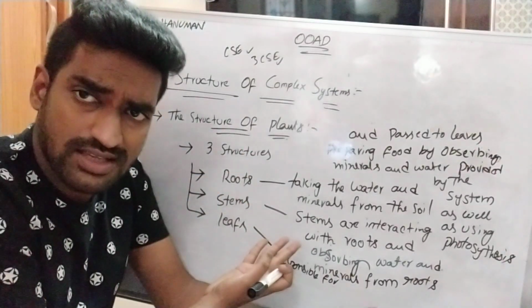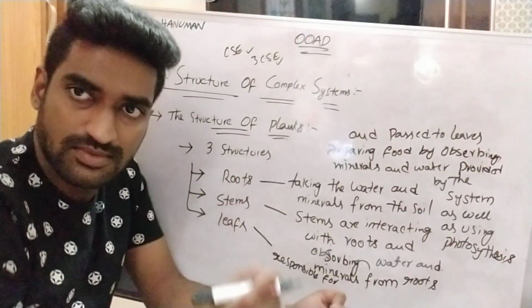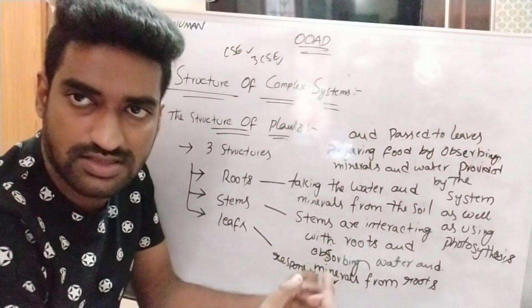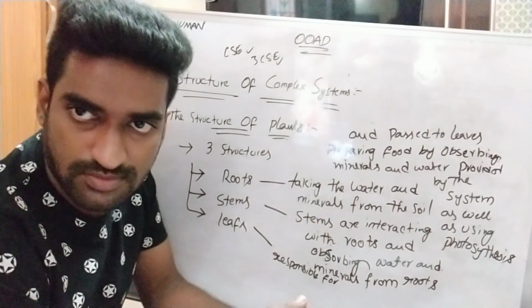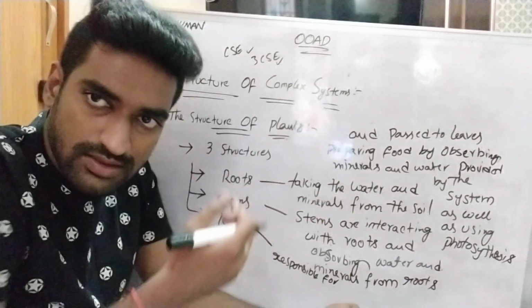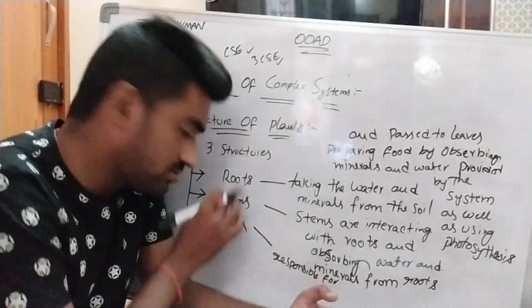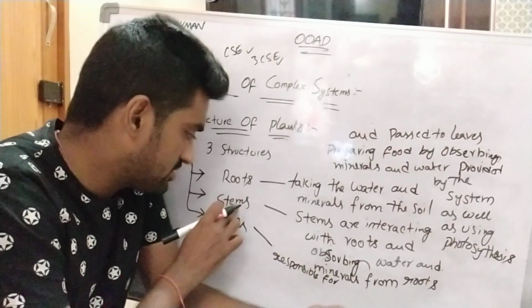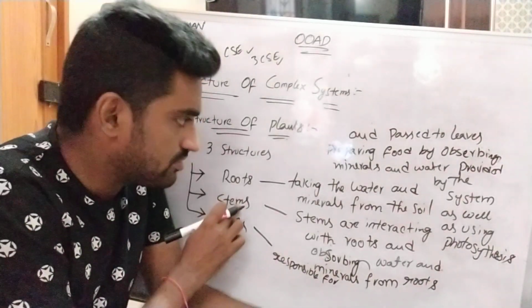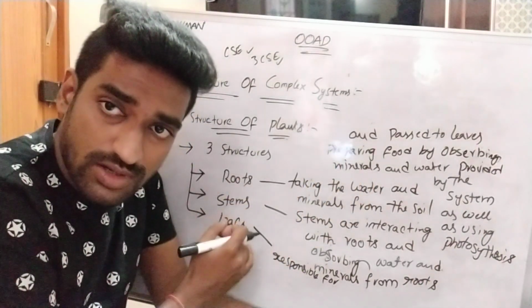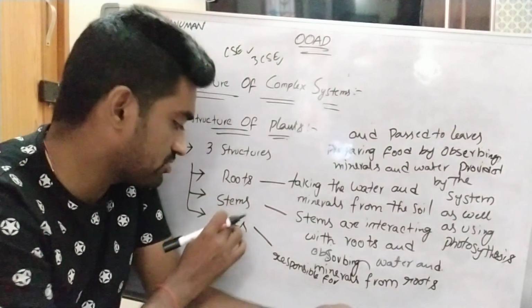Some relationships also exist between roots, stems, and leaves. So that's why this can be considered as one complex system, right? Roots absorb water and minerals from the soil, which are passed to stems. Stems take minerals and water from the roots and pass them to leaves.